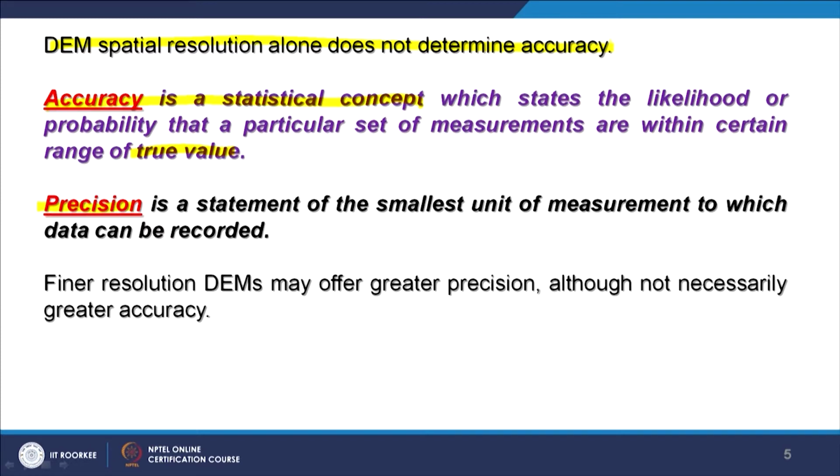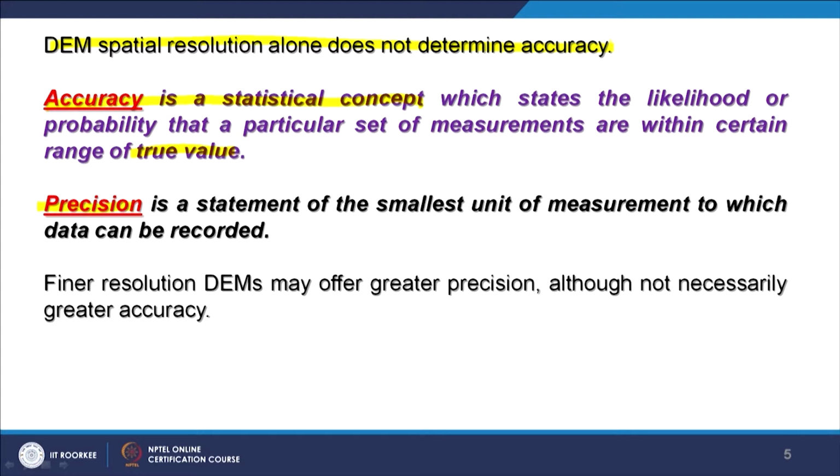I may have a 5 meter spatial resolution DEM, but the elevation values it is giving may have a large difference from my standard true value. So it is not true that a high spatial resolution digital elevation model will also have a better vertical accuracy. One has to remember this.